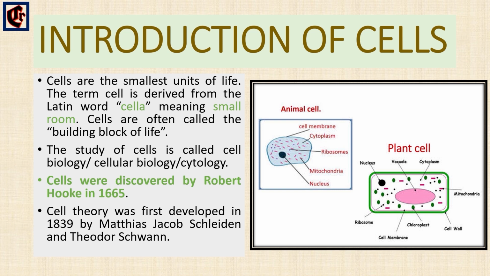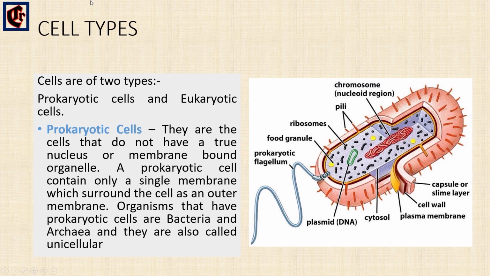It has been estimated that the human body contains somewhere around 40 trillion cells, and the human brain around 80 billion cells. In the next slide, we'll see the cell types, that is, the different types of cells. Cells are of two types: prokaryotic cells and eukaryotic cells. We'll see first what prokaryotic cells are.